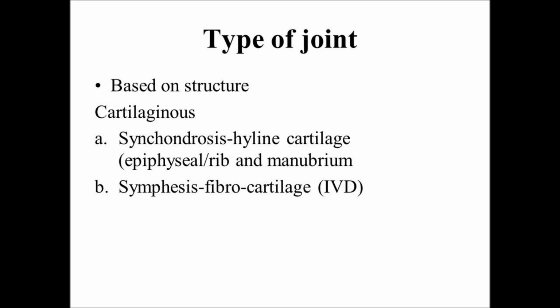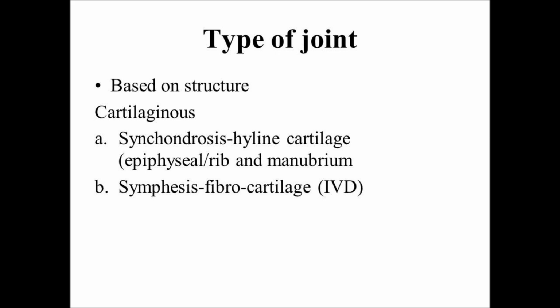Another example of a cartilaginous joint is synchondrosis. That is mainly seen between the rib and the manubrium. It is a growing type of joint, or epiphyseal joints, which in the prepubertal age are covered with hyaline cartilage, and afterwards become a pure joint, like between the rib and the manubrium of the sternum.